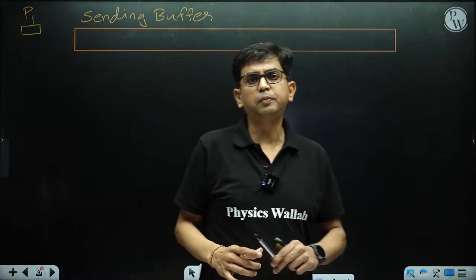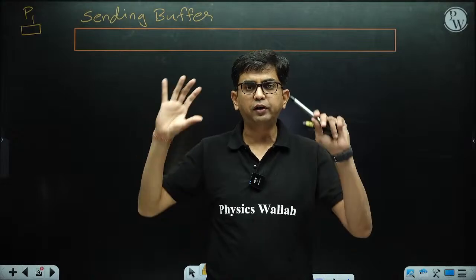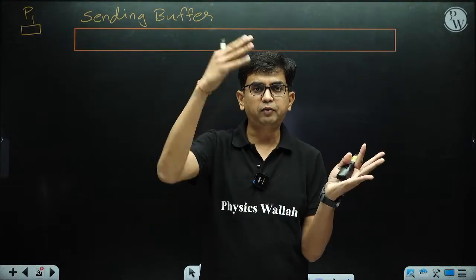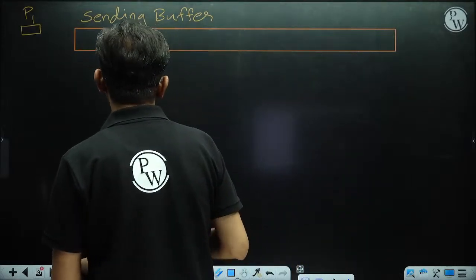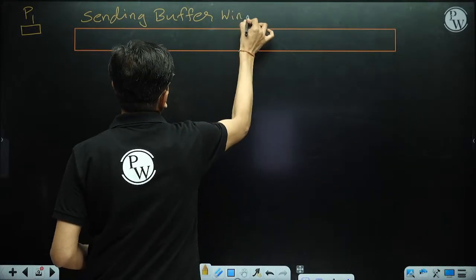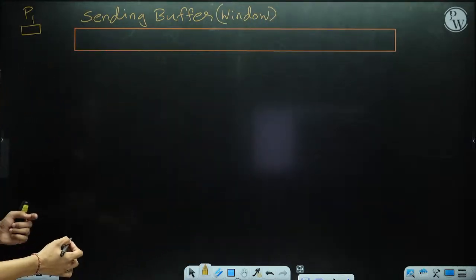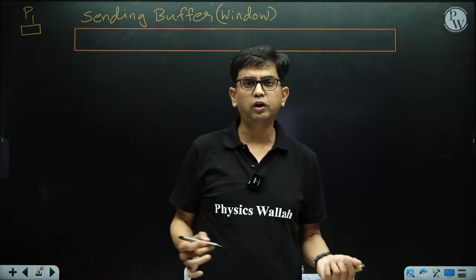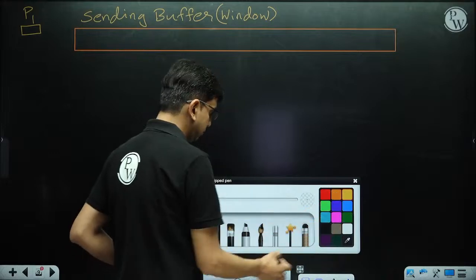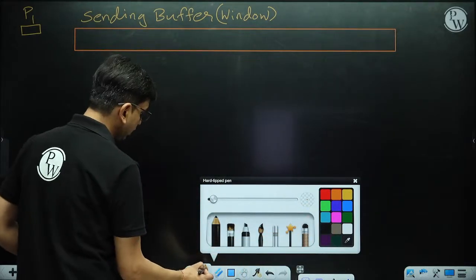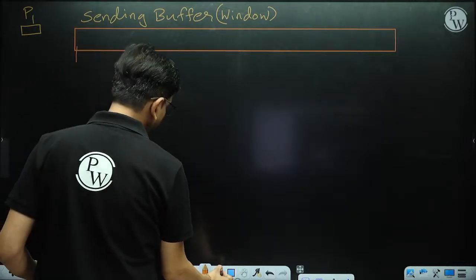So what I am telling is, in case of a TCP socket, every socket has two buffers, a sending buffer and a receiving buffer, a sending window and a receiving window. This is the sending buffer or sending window. Here we are going to store the bytes. Let's suppose the first byte sequence number is X.